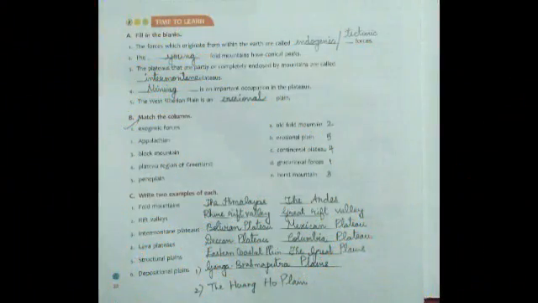So children, next second lesson, landforms of the earth, page number 22. So first one, fill in the blanks. The forces which originate from within the earth are called endogenic or tectonic forces. Second one, the young fold mountains have conical peaks. Next, the plateaus that are partly or completely enclosed by mountains are called intermontane plateaus.